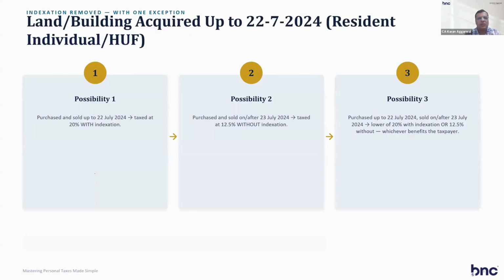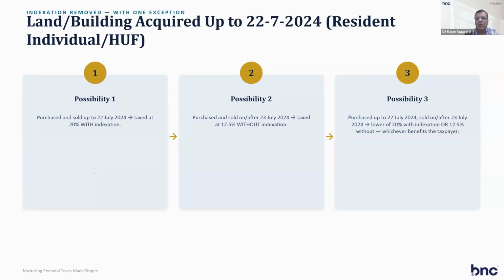So this is land building acquired up to 22nd July for resident. For resident, they have given, I told you earlier, there are two options. So purchase and sold up to 22nd July 2024, tax at 20% with indexation. And possibility two is purchase and sold after 23rd July, tax at 12.5% without indexation. Purchase up to 22nd July, sold after 23rd July, lower of 20% with indexation or 12.5% without. So possibility three is available to resident only. For non-resident, this possibility 3 is not available.